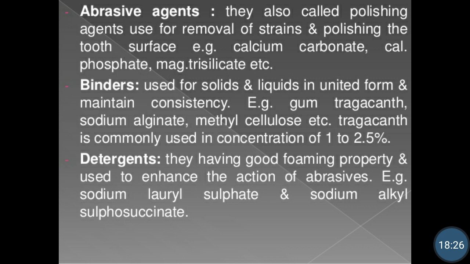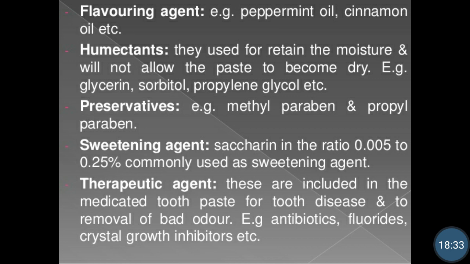Okay, we've seen the three ingredients, that is abrasive agents, binders and detergents. The next type of ingredient is the flavoring agents. These flavoring agents are included to impart flavor to the preparation, to make it more pleasant and acceptable.